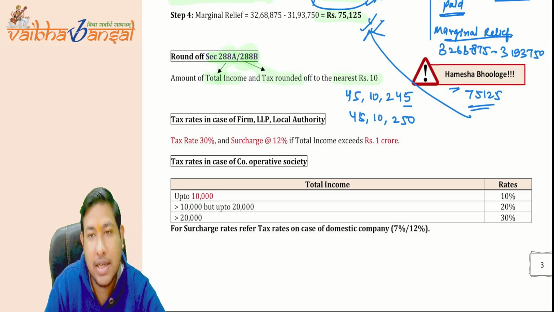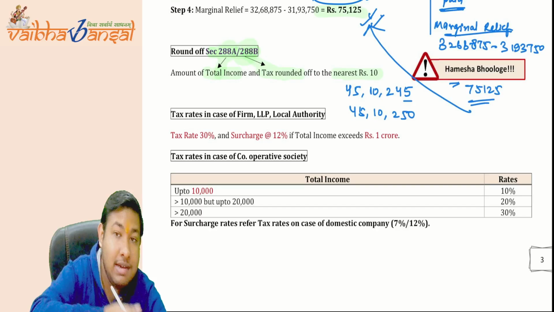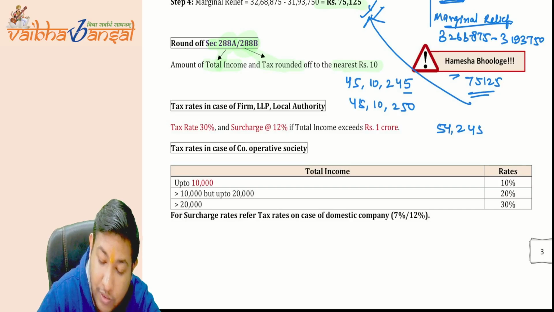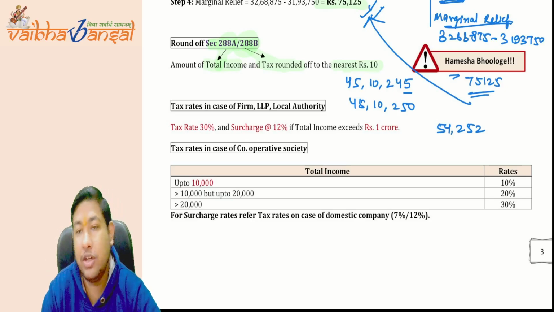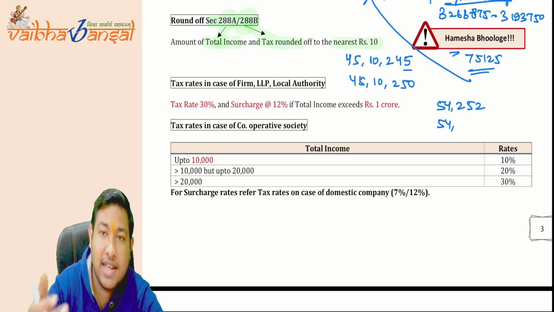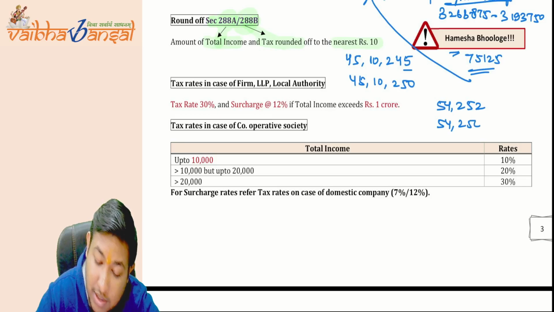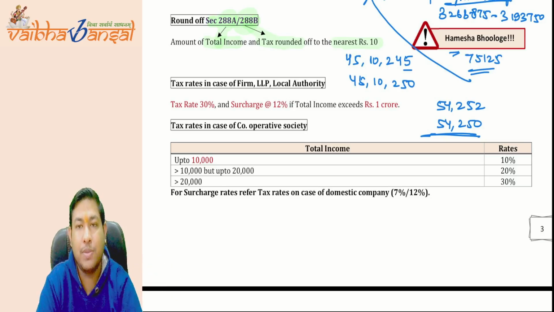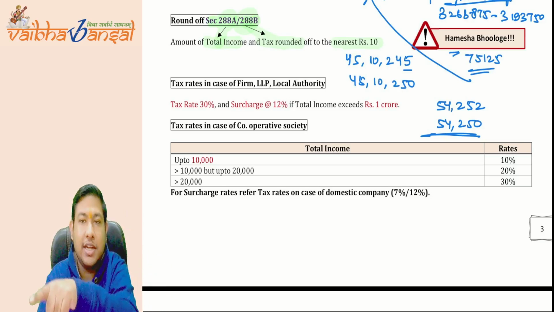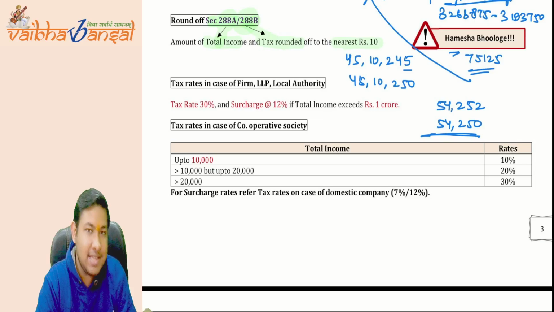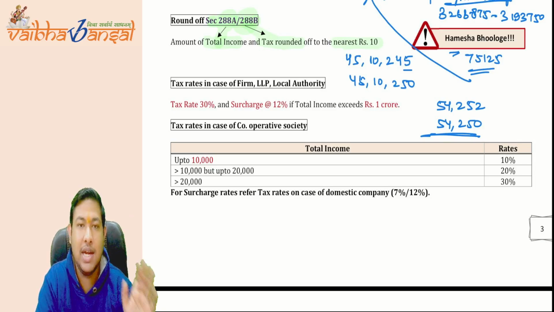But if it is less than 5, suppose the amount is 5,452, then if we round off to the nearest rupees 10, you will pay only 5,450. If it is 5 or greater than 5, then it will be upper side round off, and if the last digit is less than 5, then it will be lower side round off.